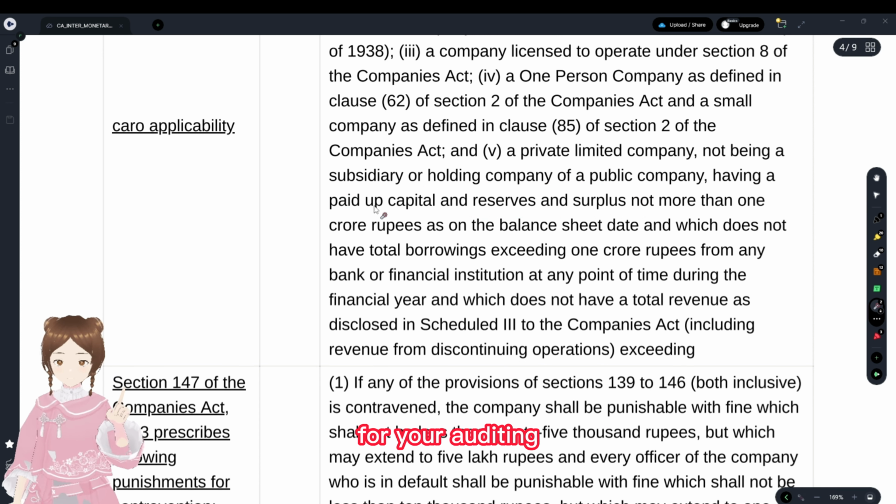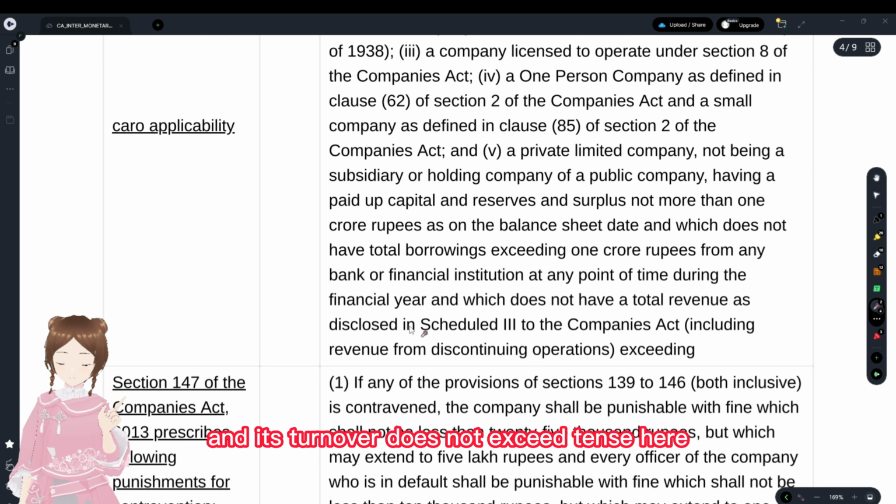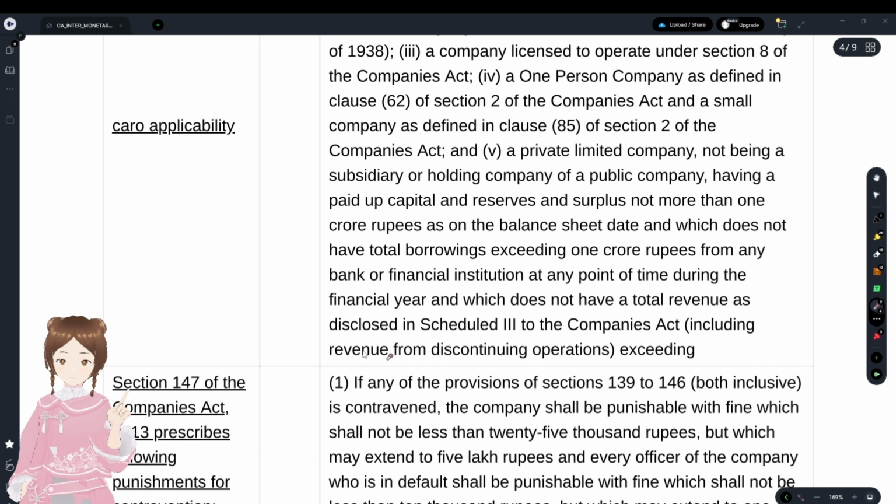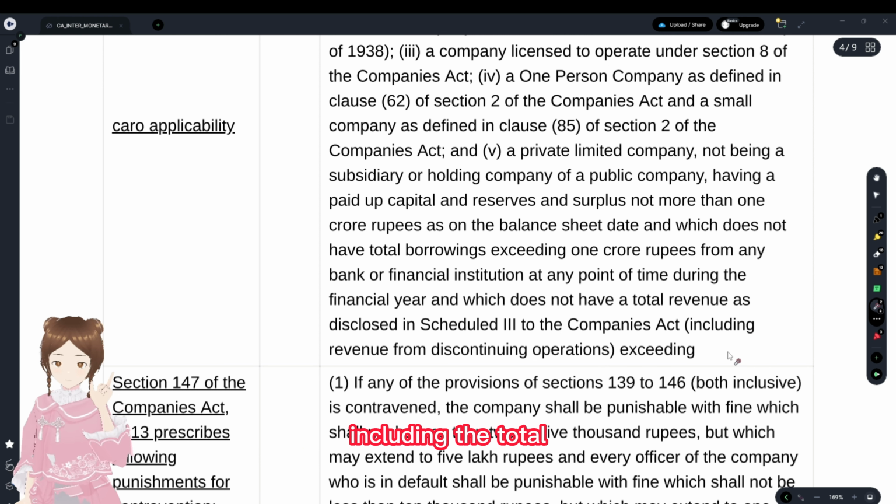That is, if it's included 1 crore, CARO is not applicable, and which does not have total borrowings exceeding 1 crore rupees, that is up to 1 crore, no CARO is applicable, and its turnover does not exceed 10 crore, including the discontinuing operations, it does not exceed 10 crore. I forgot to give it here. It's 10 crore. Then CARO is not applicable.